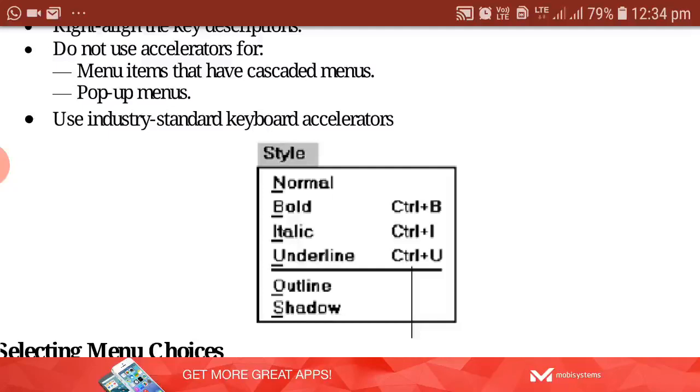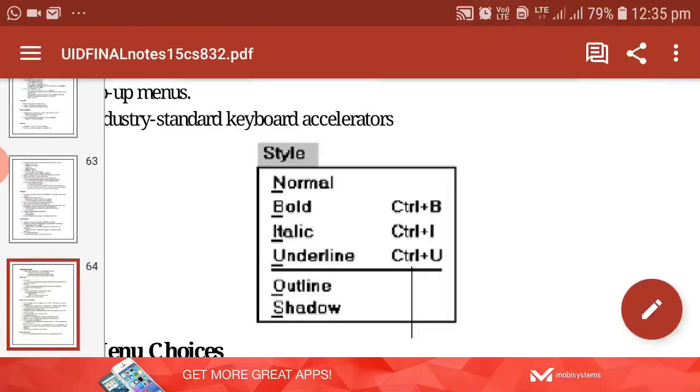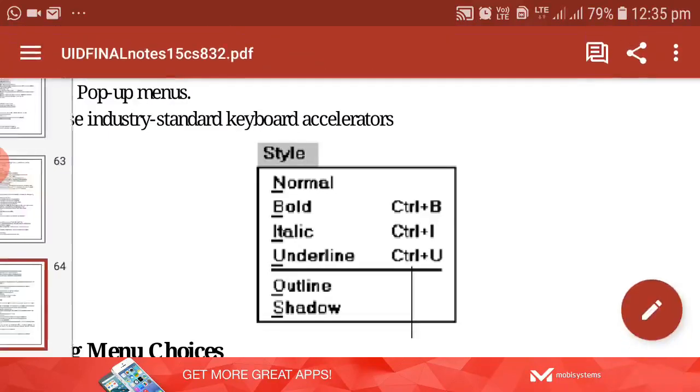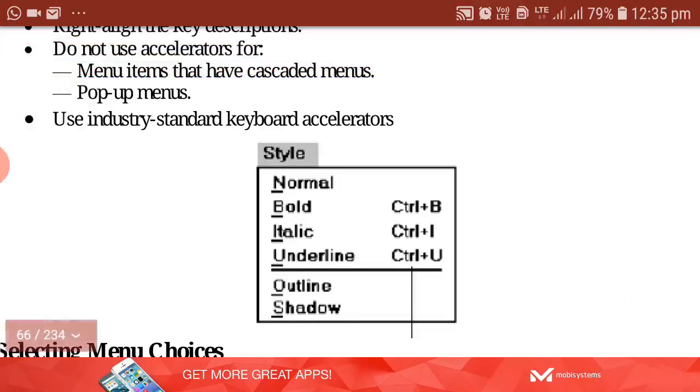That means if any menu item is selected, if that choice is going to take you to a sub menu, then no shortcut key has to be specified in front of that. Instead we are going to give the small triangle mark, as we have just discussed. A small triangle will be used to indicate that this particular choice will take you to another sub menu.